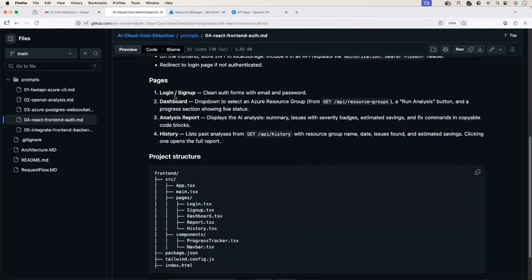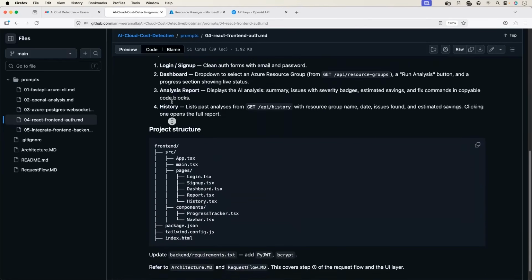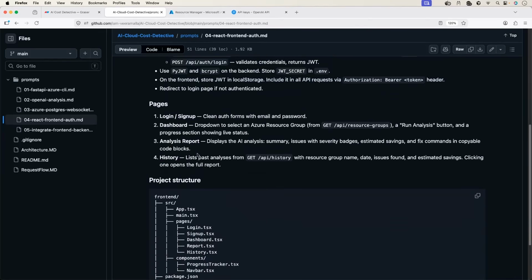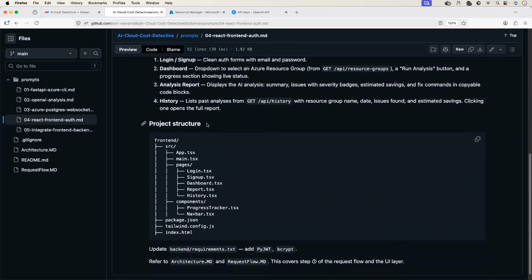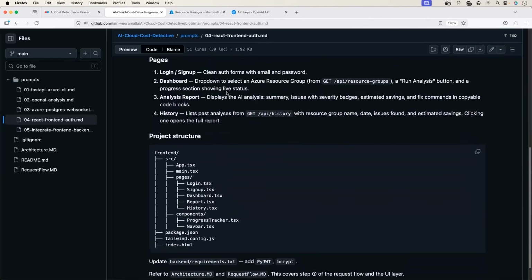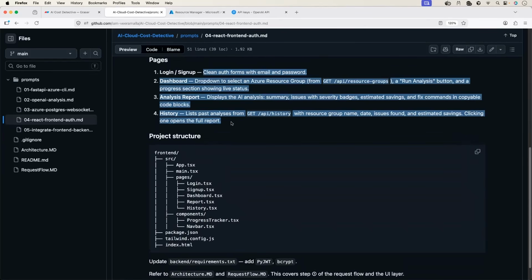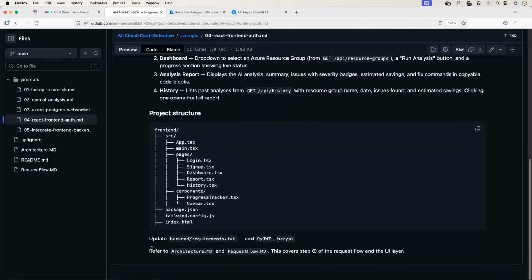And these are the different pages on the front end: the login page, dashboard page, analysis report, and the history. Whatever we discussed, these are the 4 pages on the front end. If you want, you can modify it. Like if you feel, Abhishek, I want everything on one single page, I don't like multiple pages, then you can change it and put everything under one page. It's up to you. And finally, refer to the architecture.md.